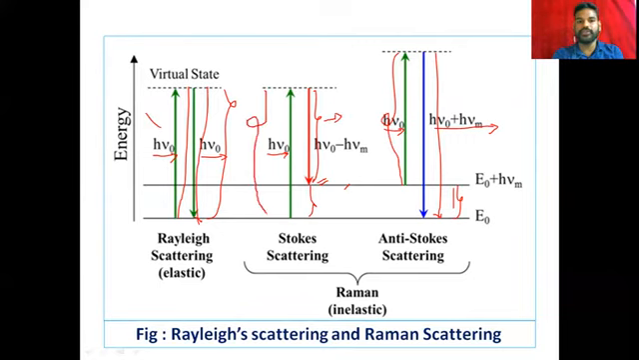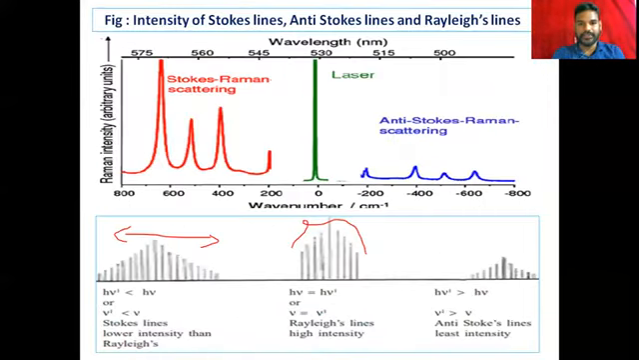In some of the molecules, not all the electrons, some of the electrons prefer the Stokes line, but very rarely do they prefer the anti-Stokes line. So most of the excited electrons prefer Rayleigh scattering, next the Stokes line, and then at last only a few prefer anti-Stokes scattering. So their intensity is like this. You see, this is the intensity. So its intensity is very low in the case of the anti-Stokes line.